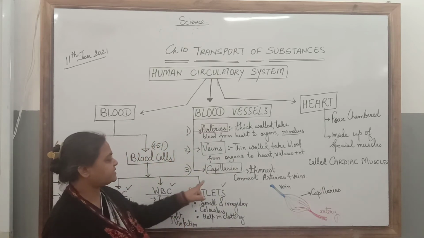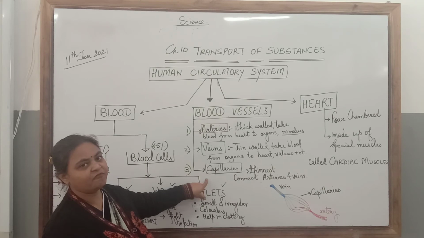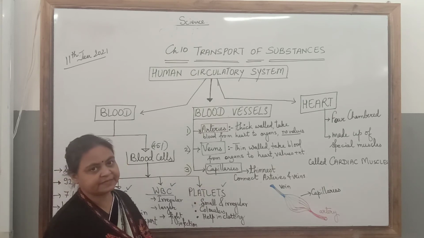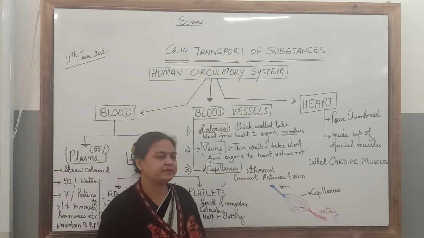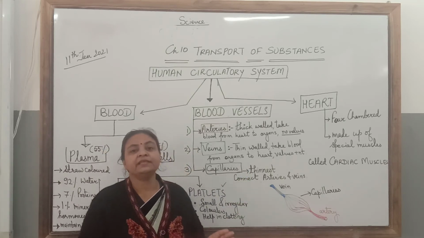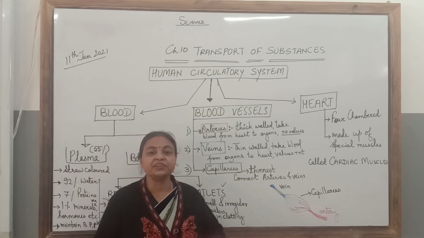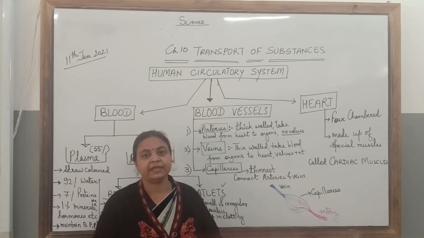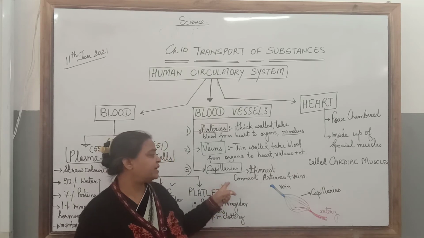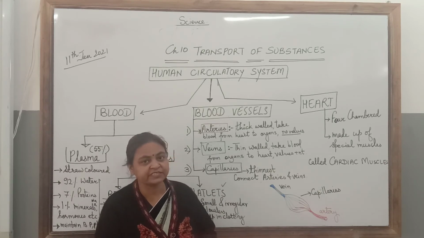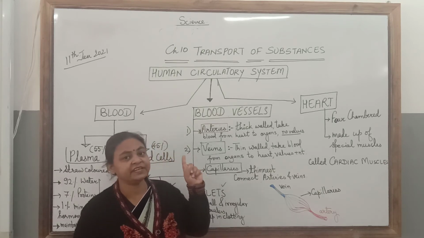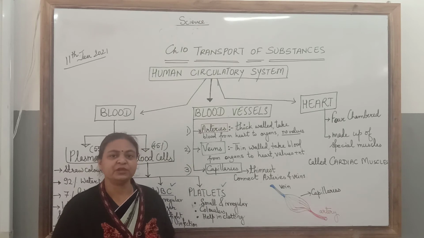And lastly, the third type of blood vessel, capillaries. Capillaries are the thinnest blood vessels. They are so thin that the substances can diffuse out of them, right? And because of that, they help in exchanging oxygen and carbon dioxide in the alveoli, as we have studied in the chapter Respiration in Living Beings.